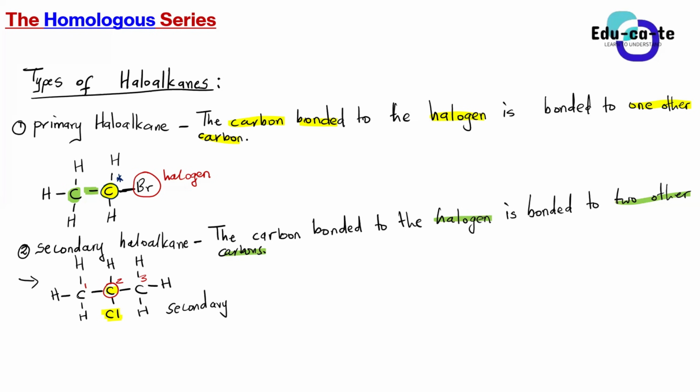It is a secondary haloalkane because the carbon bonded to the halogen, in this case carbon 2, is bonded to 2 other carbons. In this case, it is bonded to carbon 1. Do you see the bond, guys? The single bond to carbon 1 and the single bond to carbon 3. Are you guys seeing it?